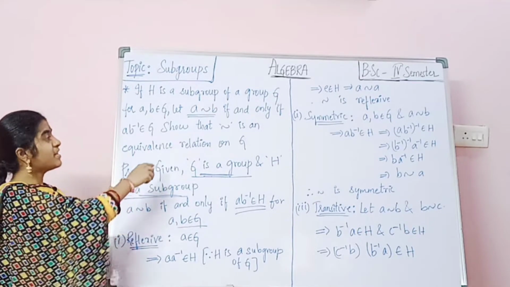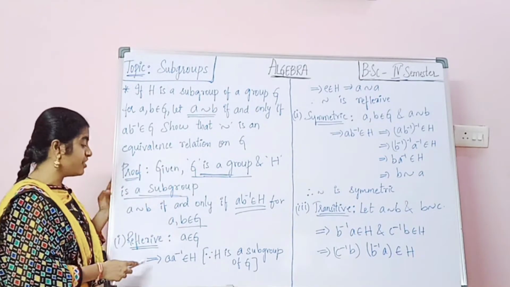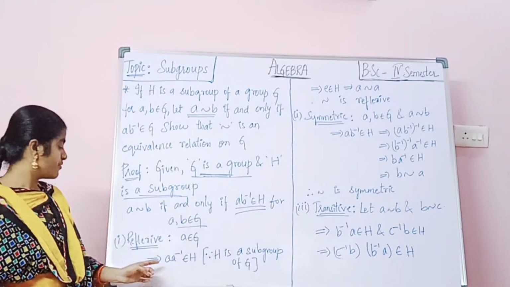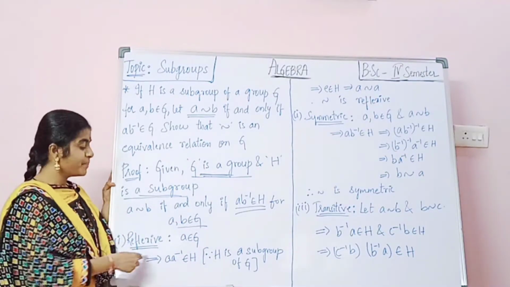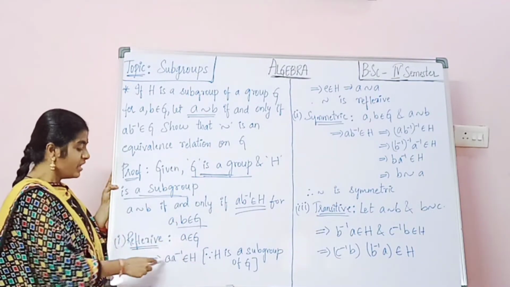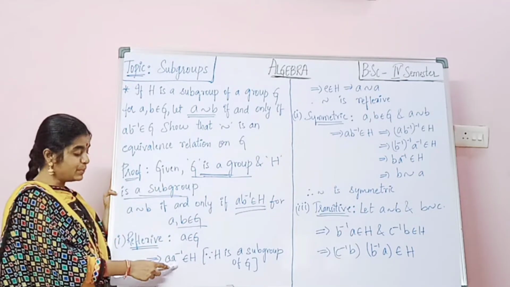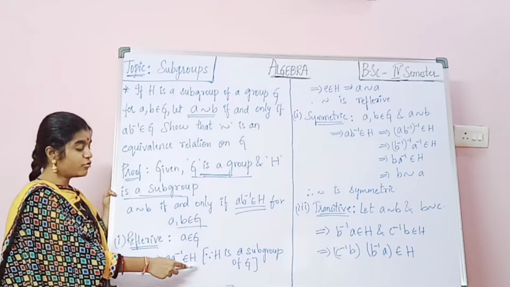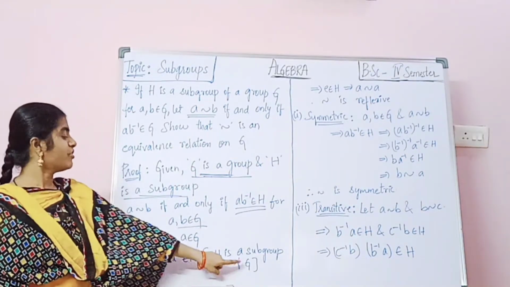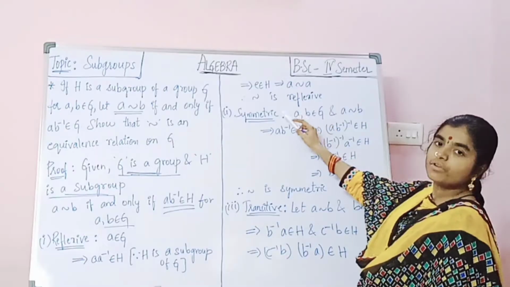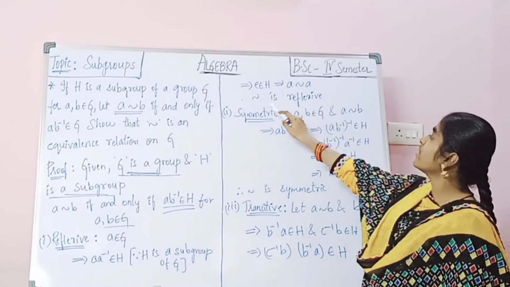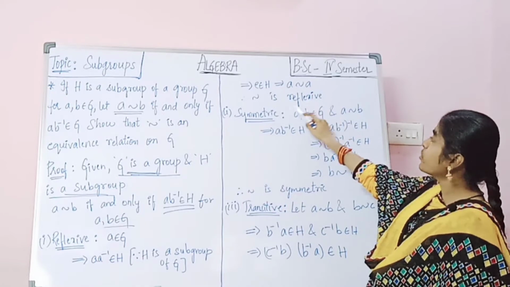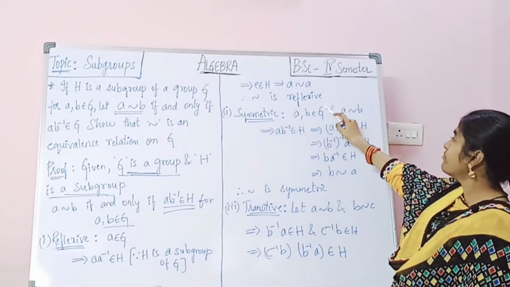To show that similar is an equivalence relation on G, we have to satisfy three properties. First, reflexive. A belongs to G, so that implies A into A inverse belongs to H, since H is a subgroup of G. So that implies A similar to A. Therefore, similar to is reflexive.